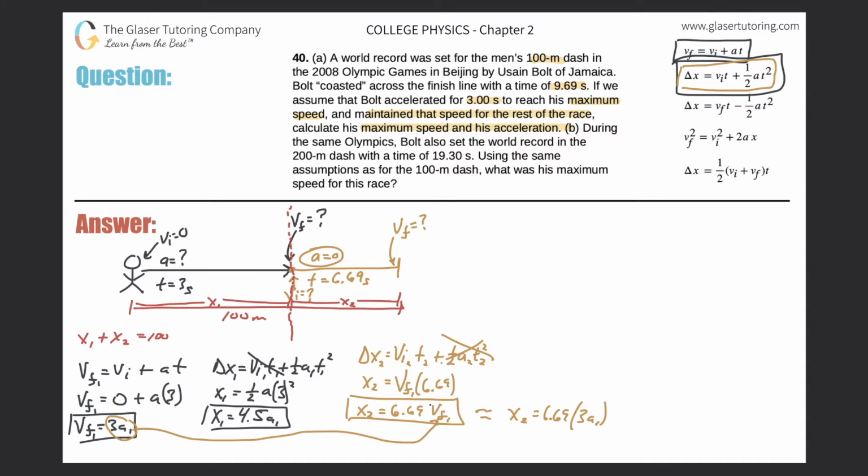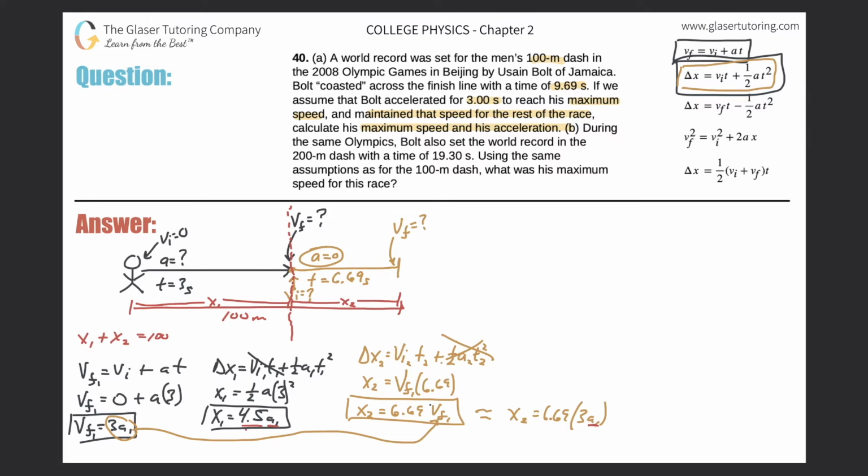Does that help me at all? Well, maybe not. I don't think so yet. I can't really simplify it. All right, let's try something else. Well, I notice I have an A1 in here, and I notice I have an A1 here. So maybe what happens if I solve this thing for A1 and then plug that in?